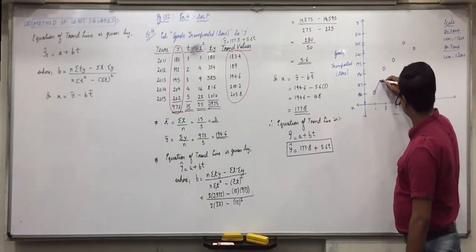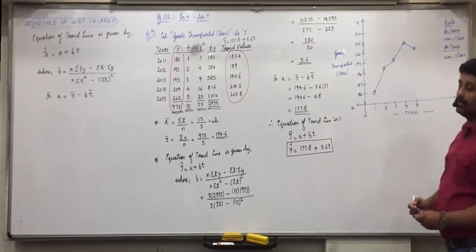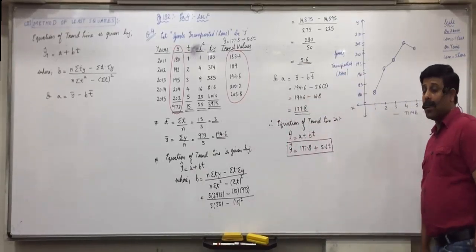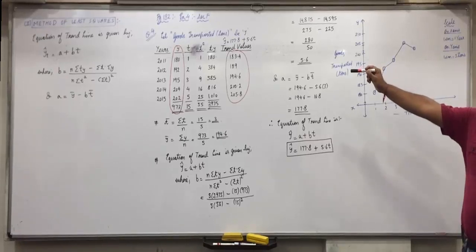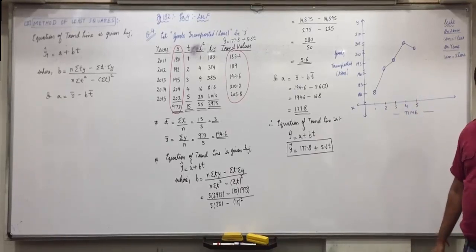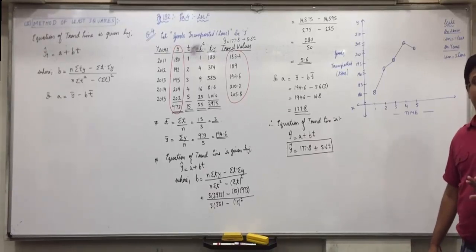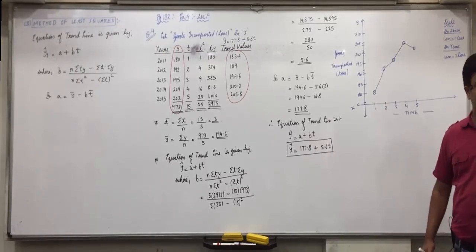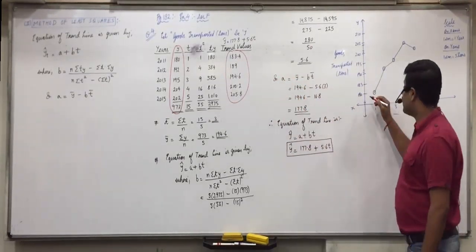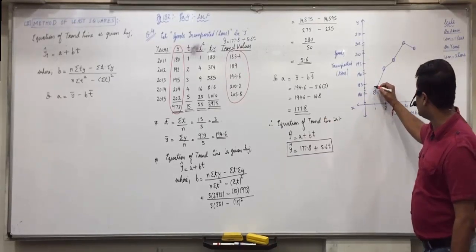First we'll join them with straight line segments. Any confusions till here? Now what we have to do next, we have to plot the trend values. We'll get the straight line in that trend values. Right now maybe you don't get a straight line, so make a straight line. When you do it on the graph paper, it will always be a straight line. Which is the first one? 183.4. 183.4 means after 180, 181, 182, 183, slightly above 183 is 183.4.